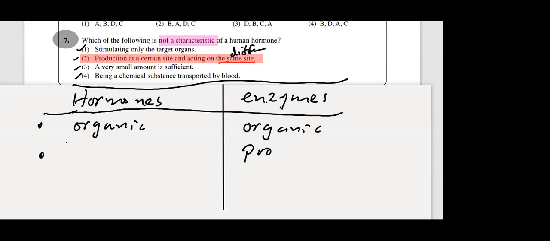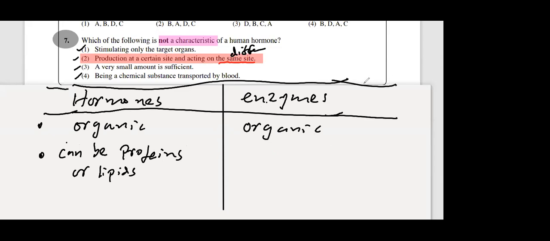Enzymes are proteins. Always protein. All the enzymes are protein. Hormones can be proteins or lipids. Some hormones are lipids, some hormones are proteins. On this side, under enzymes, write: all the enzymes are proteins. Right, but all the proteins are not enzymes. Okay, copy that also.